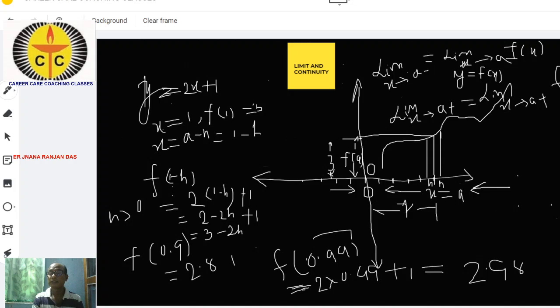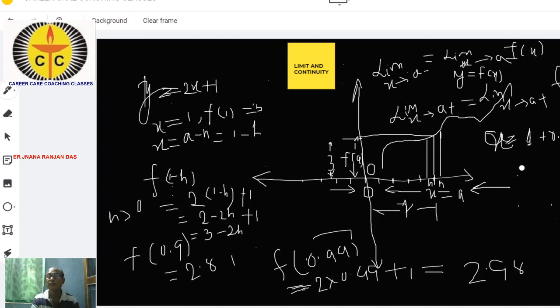In this particular function, as it is defined as 2x plus 1, see when we approach from the right hand side, suppose a is equal to 1. We take the value of x equal to 1 plus 0.1, that is 1.1.